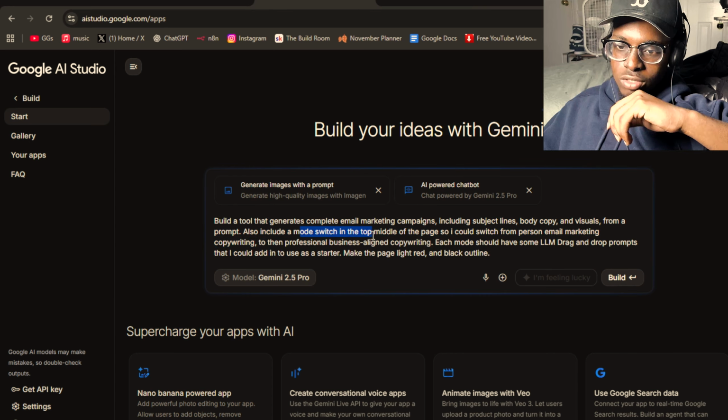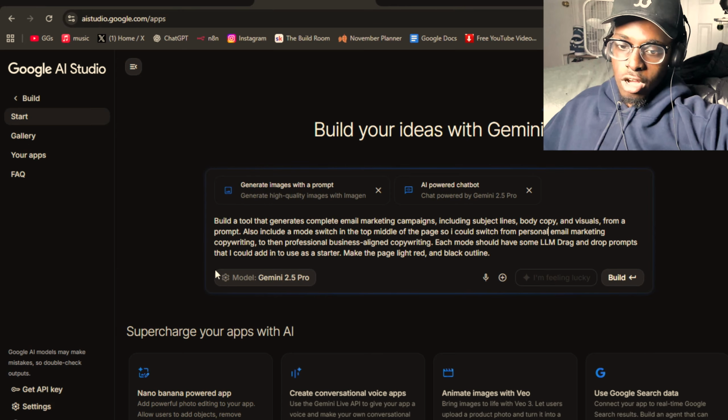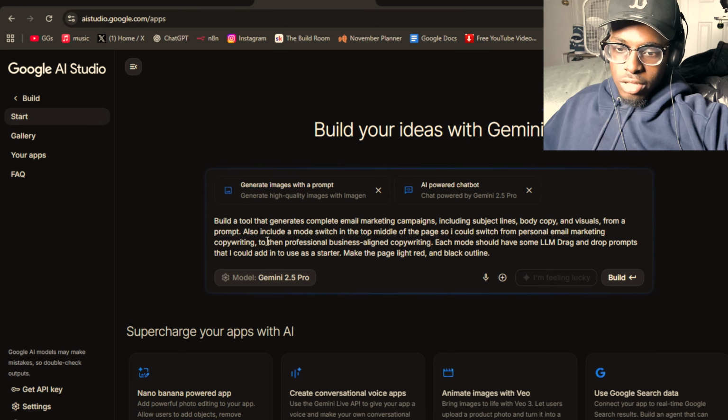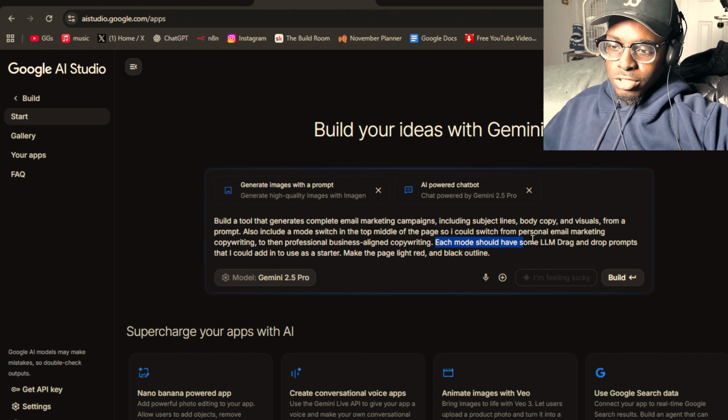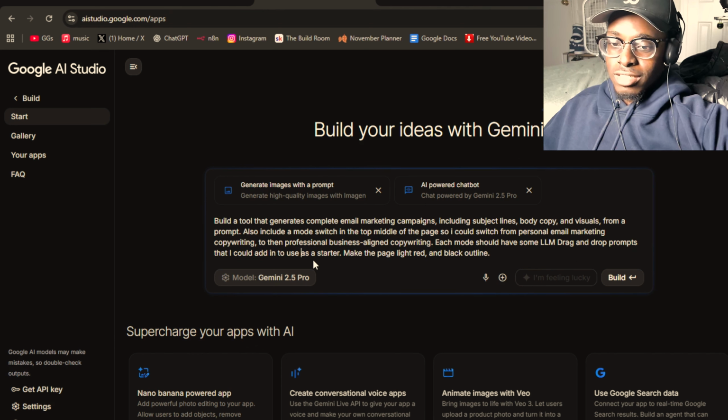Also include a mode switch in the top middle, so it could switch from just a personal email, to marketing copywriting, to professional business online copywriting. Each mode should have some LLM drag and drop prompts that I could add in to use as a starter. Make the page light red with a black outline.